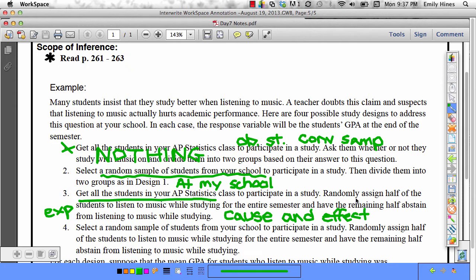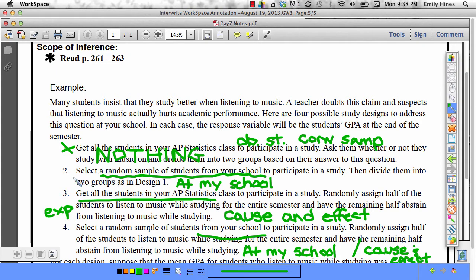Okay, and number 4. Now we're getting a random sample of students from school, asking them to participate in the study, randomly assigning half of them to one treatment, half of them another. So now, since we have both a random sample and an experiment, we can say that it works for all students at our school and the cause and effect. So we can generalize it to everyone at our school, and we can say cause and effect.